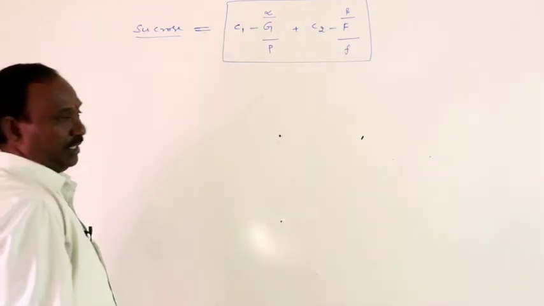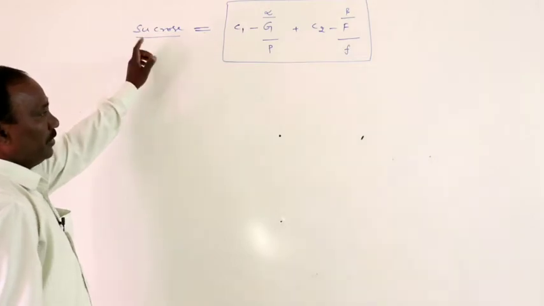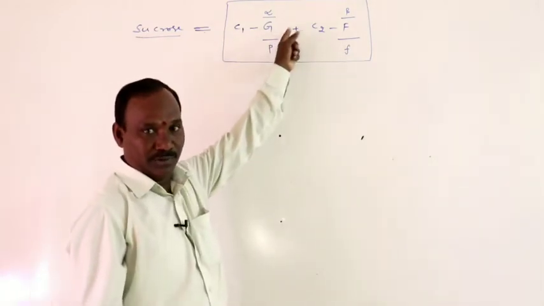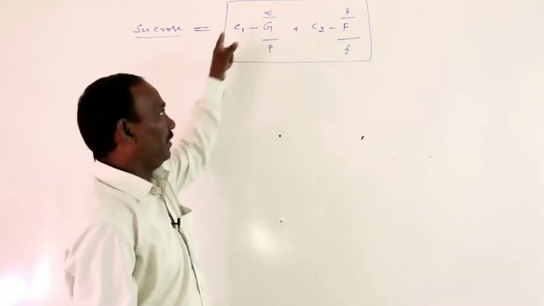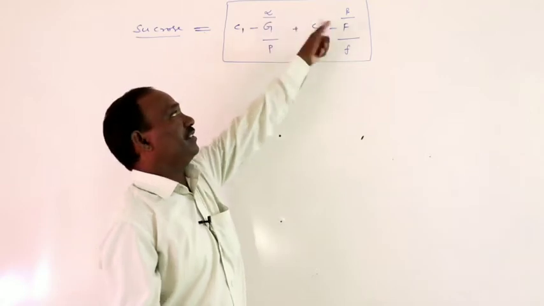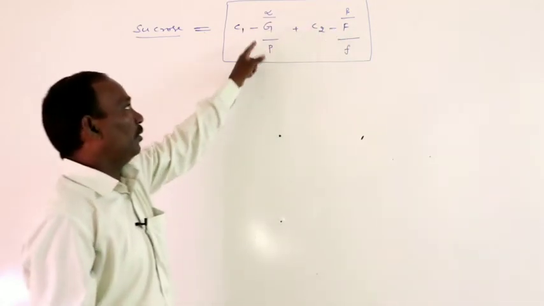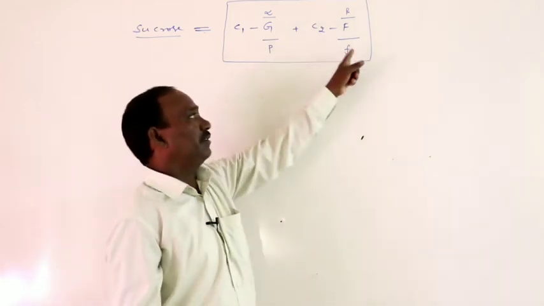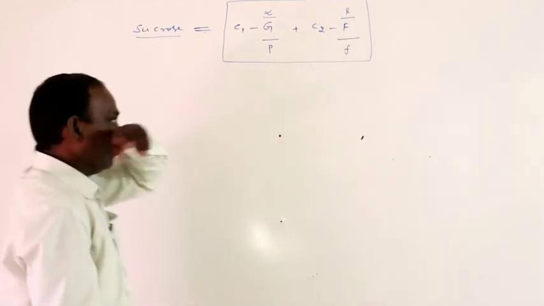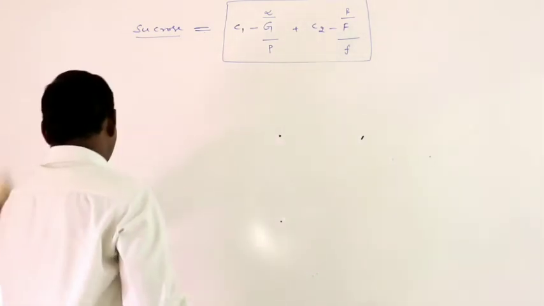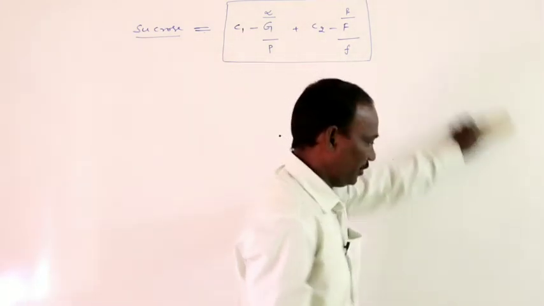Then how to write the structure of sucrose? Sucrose consists of glucose and fructose. The glucose first carbon is connected to the fructose second carbon. The linkage is alpha-beta linkage. Glucose ring size is pyranose, or six-membered ring. Fructose ring size is five-membered. Then how to write the structure of sucrose?